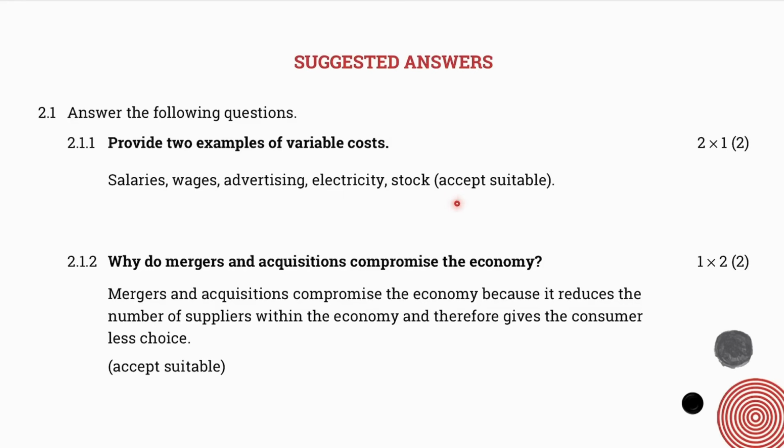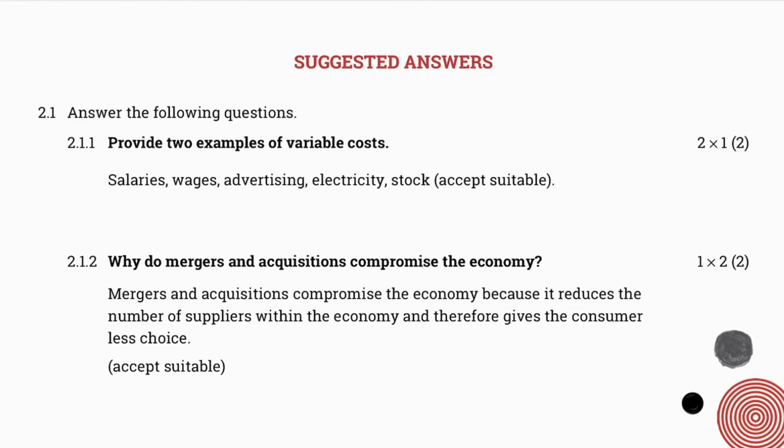Where you see the words accept suitable, it means that you might not have the exact same answers as what I have, but that does not make your answers incorrect. Maybe you said fuel costs and stationery costs. Those are absolutely correct. They might not be on the memo, but they are still absolutely correct.